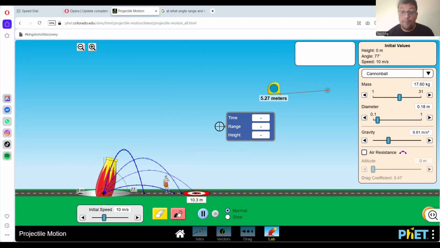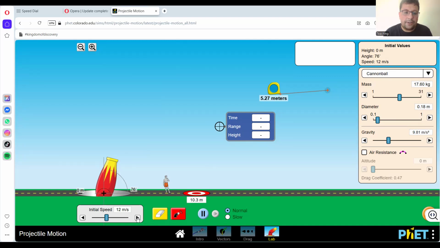This is the most important MCQ that is mostly asked in your exam, so you must remember this. All right. The second thing is at what angle the maximum height and range are equal. So I can find out at which angle the maximum height and range both are equal, and that angle is 76 degrees. So you can see that here is a 76 degree. The maximum height and range were equal.